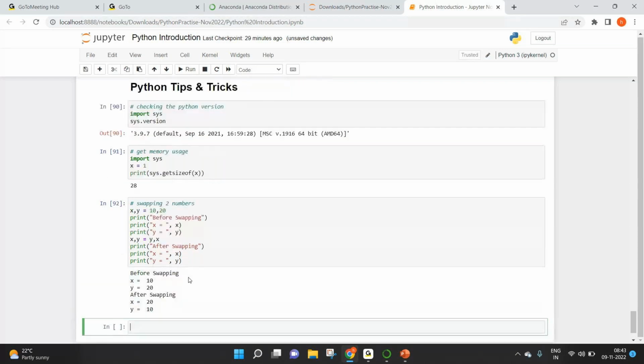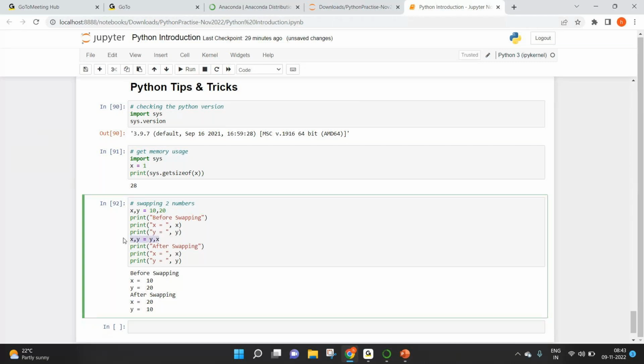Let's run this. Have a look here. Before swapping the values, you can see the x value is 10 and the y value is 20. Now after swapping, x is 20 and y is 10. It's a very simple line of code. To swap two numbers in a single line, you can use x comma y equal to y comma x. Again, this is a very important interview question.